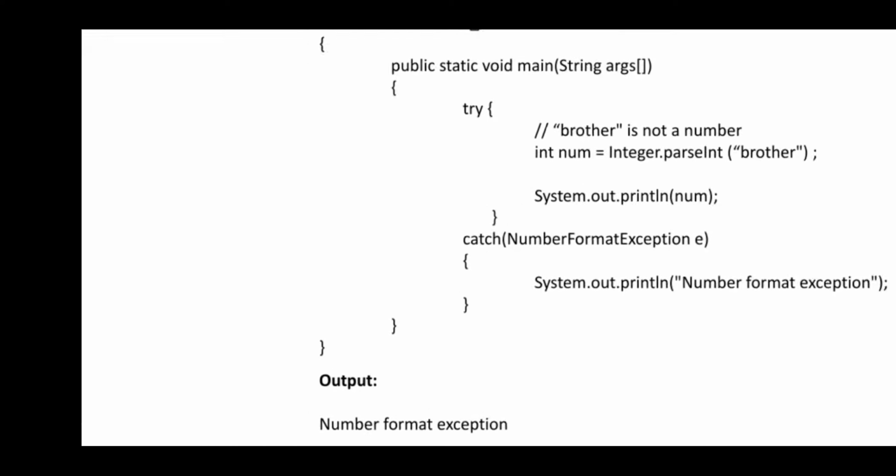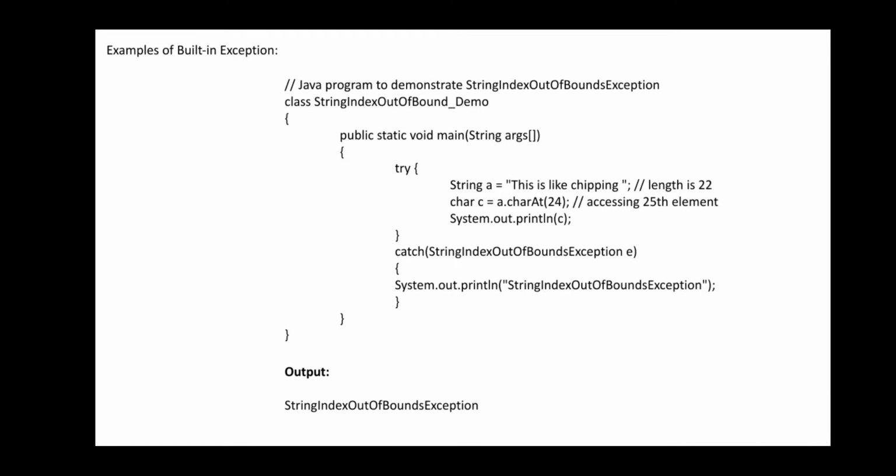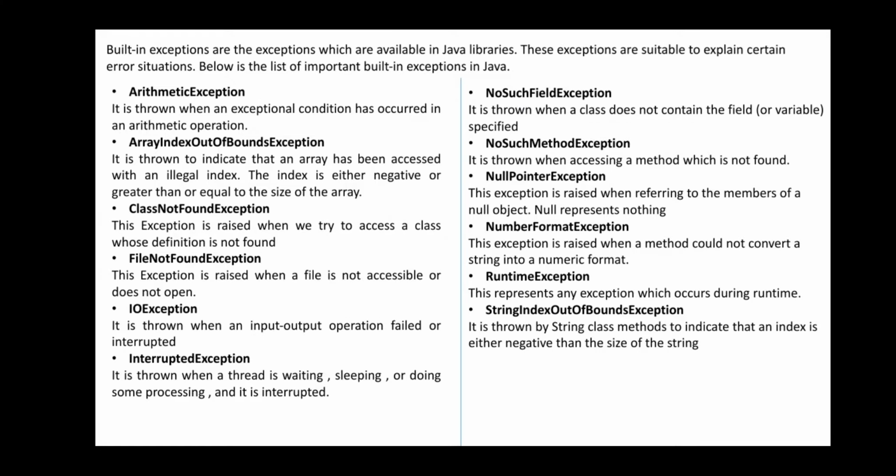There are arithmetic exception, array index out of bounds exception, class not found exception, then file not found exception, IO exception, interrupted exception, no such field or method exception, null pointer exception, number format exception, runtime exception, and string index out of bounds exception. So many are there. For your purpose I have written some of them.